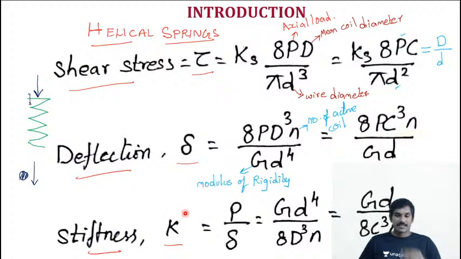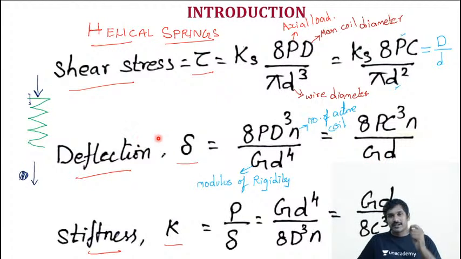Coming to the stiffness: stiffness is load by deflection. In the deflection equation given here, only load is there, so just rewrite it and you will get the equation: G d to the power of 4 by 8 D cubed n, or G d by 8 C cubed n. With these three equations, we are now going to solve previous year questions from both GATE and ESE.